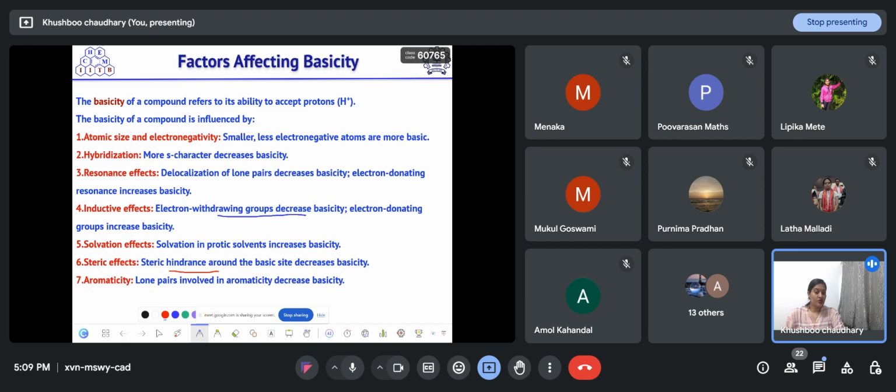And steric hindrance also affects the basicity, because of steric hindrance that atom is not able to donate its electron density easily to the proton source, so steric hindrance decreases basicity. And if lone pairs are part of aromaticity, then that atom will not donate its electrons to any proton source, so that will also decrease basicity.